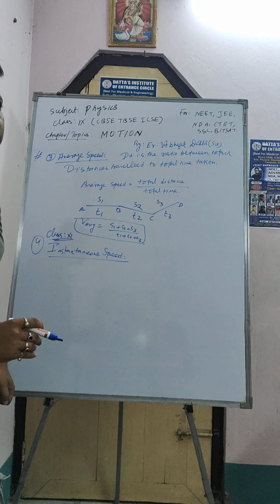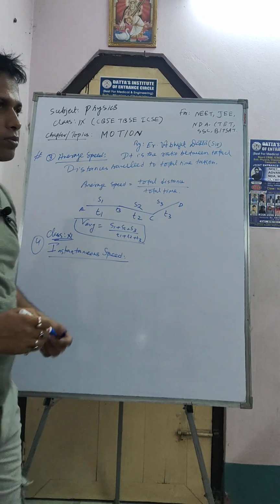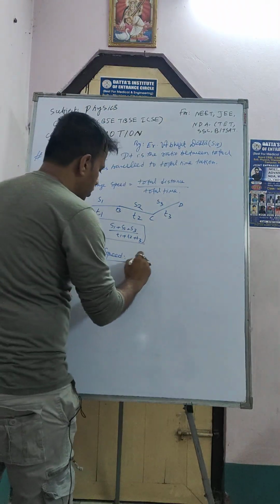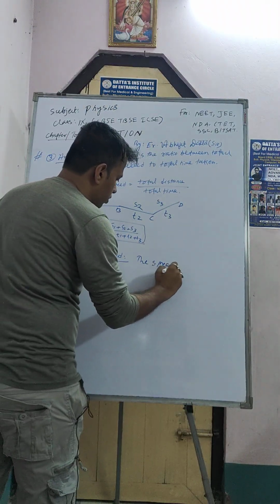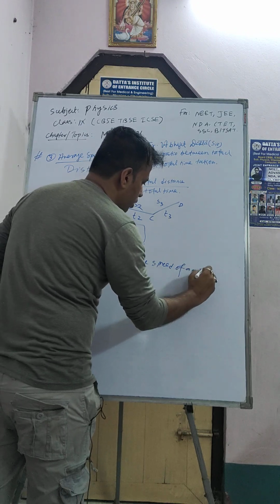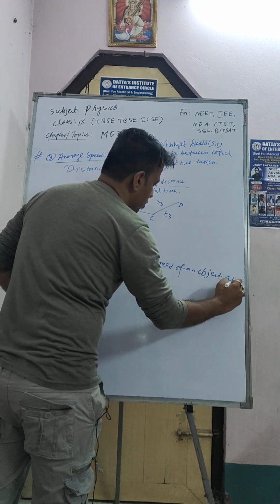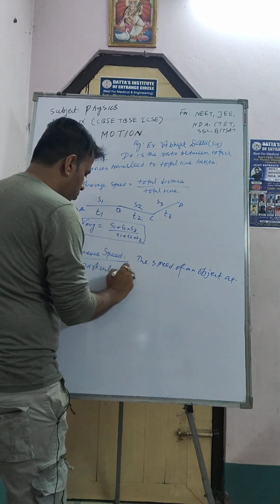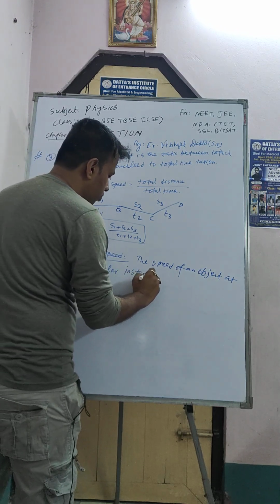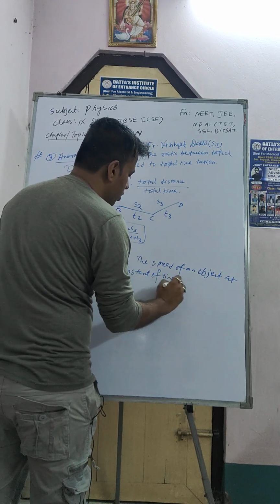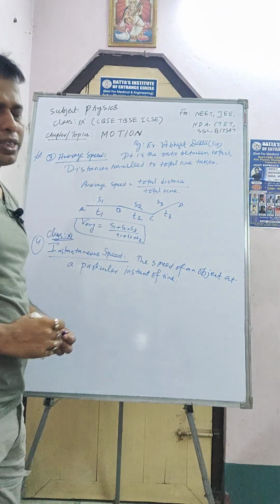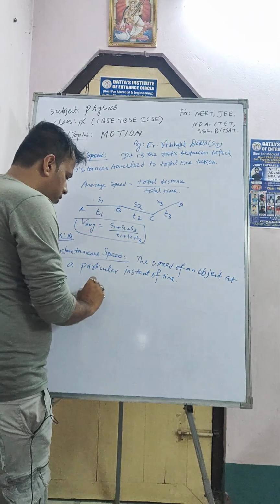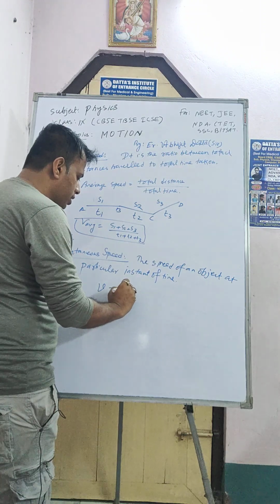It is the speed of an object at a particular instant of time, and it is represented by v equal to dx by dt.